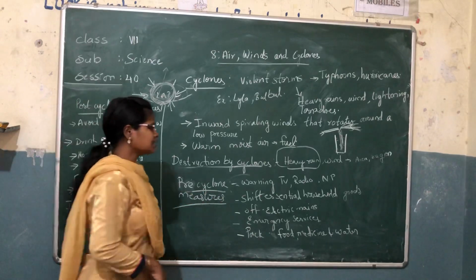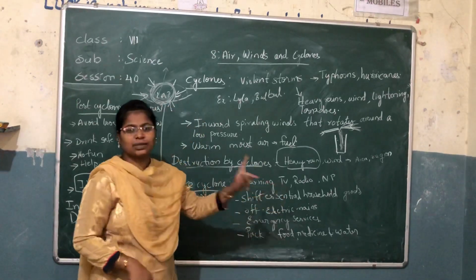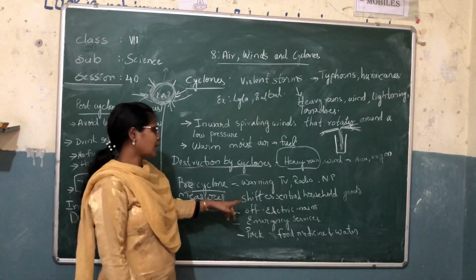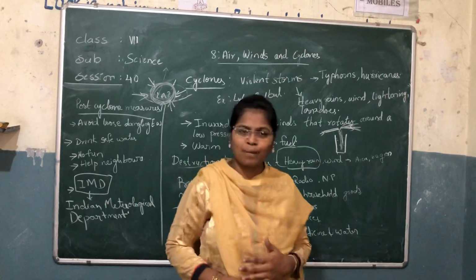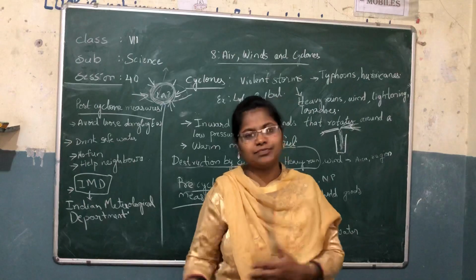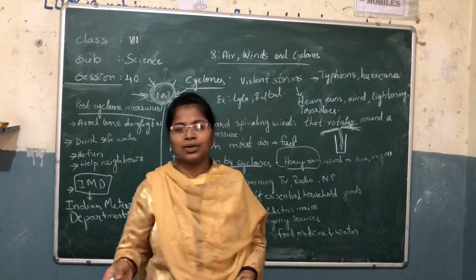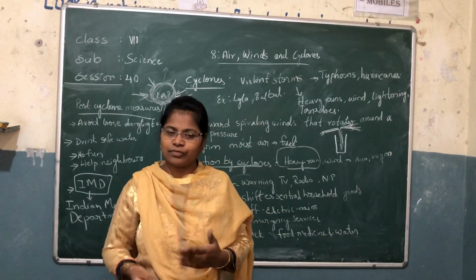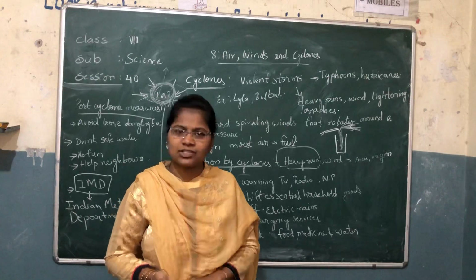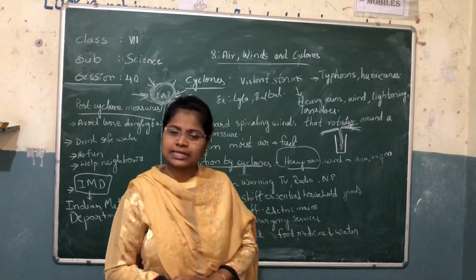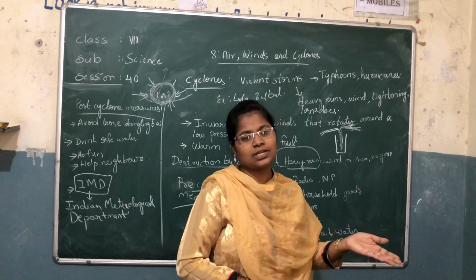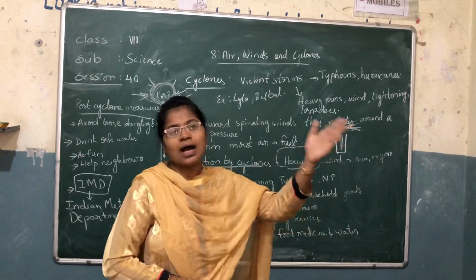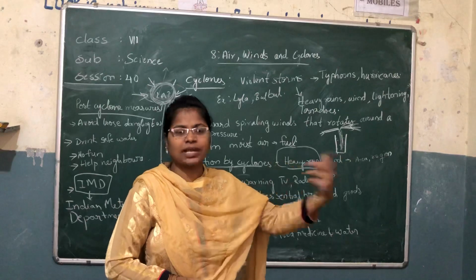Pre cyclone measures. Always keep listening to the news. Then you have to take necessary important things with you and shift to another place. What are the necessary things? Food, good water, medicines, and domestic animals. You have to carry them, and any other important essentials, and move to another place.